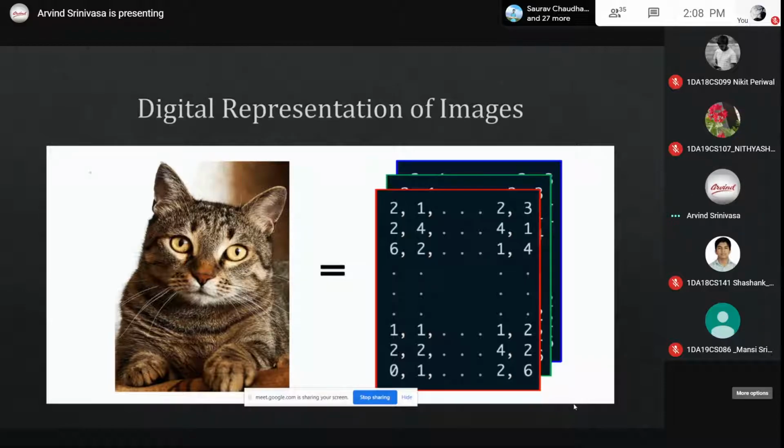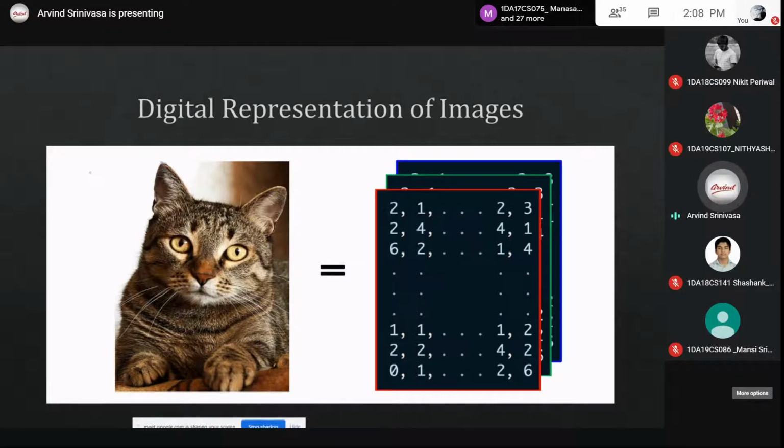So, what is an image? If you look at a cat here, what we see is a cat. It is a normal cat image, but internally an image is represented in three channels called red, green, and blue. So it is a three channel image. Any photo you take is made up of red, green, and blue.